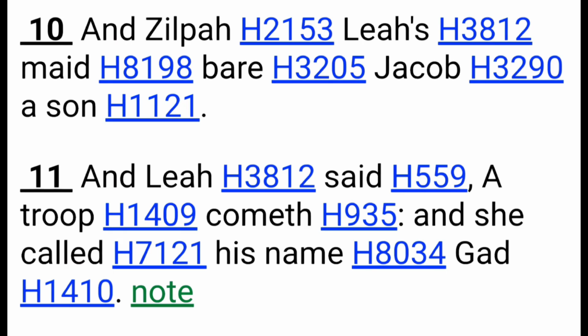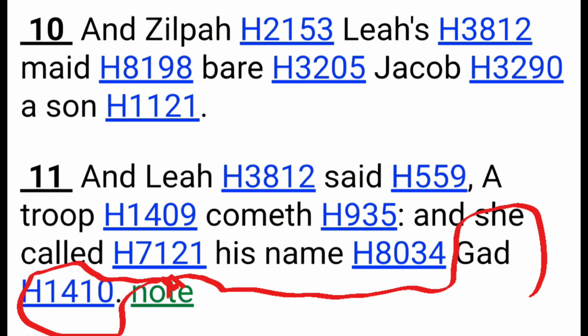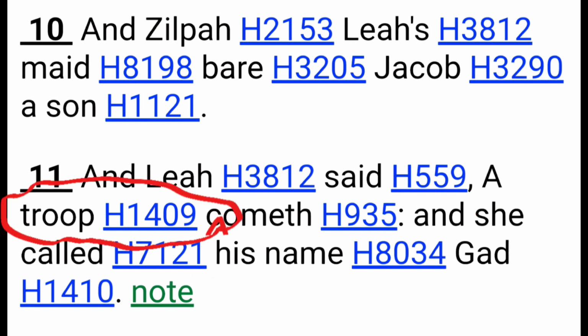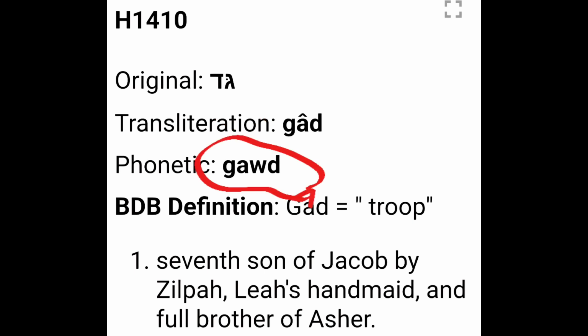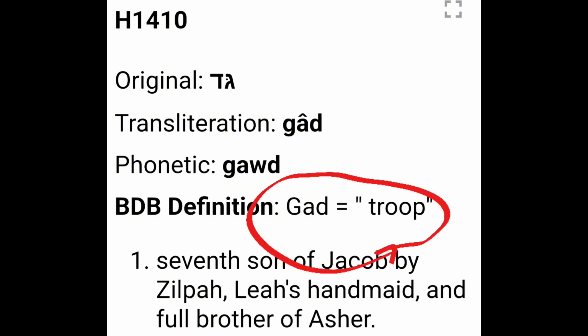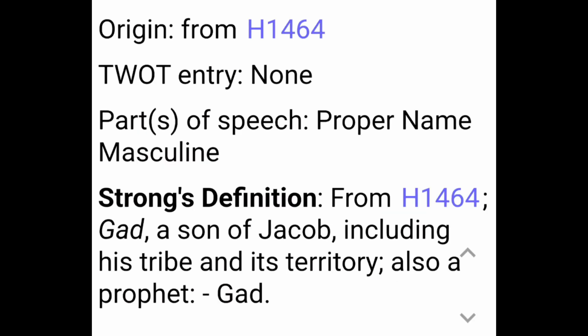So if we look for these words in the concordance, we see that Gad has the Hebrew 1410, but looking right up at the word troop, it has the Hebrew word 1409. Here, Gad, Gimel, Dalet, is pronounced Gad. We say Gad in English, and the definition given is a troop. And we see the definition for Gad comes from 1464. Hold on to that thought. We'll look at that again in a moment.